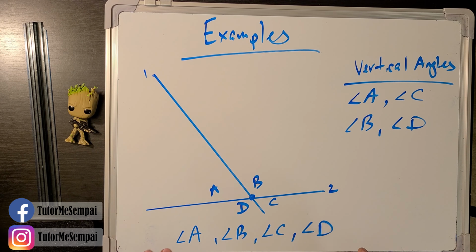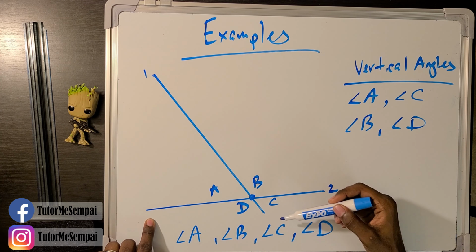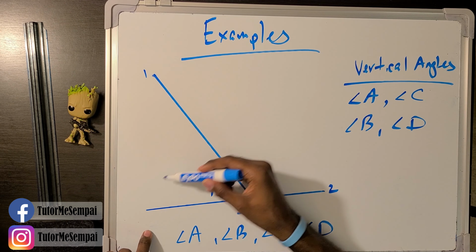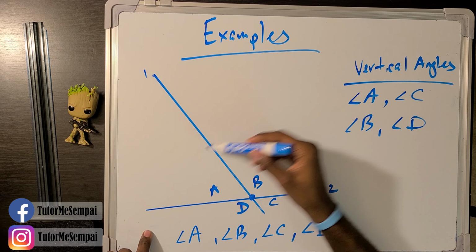So you see, it doesn't matter how your picture looks. It doesn't have to be the same length line. It doesn't even have to be a perfect X. As long as you have two straight lines intersecting each other, whether you're all the way down here, all the way up here, or somewhere in the middle, you're going to do it the same exact way.